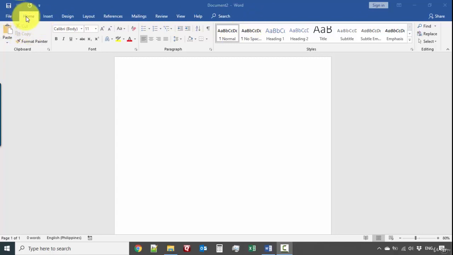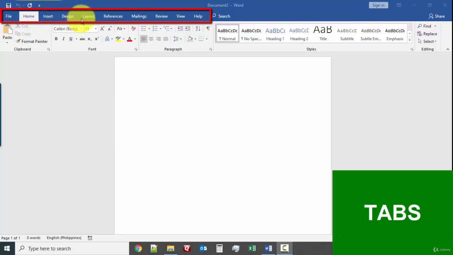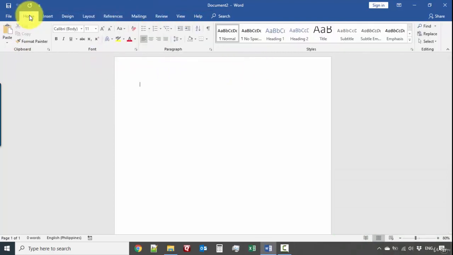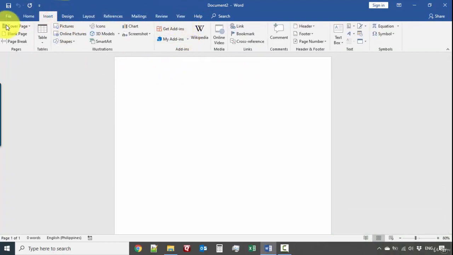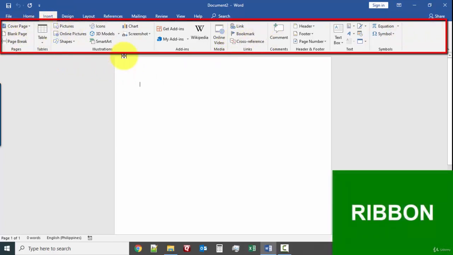So what we have on the top, okay, these are tabs. So we have the home tab, the insert, design, layout, etc. You can click on them, and then a whole lot of different options will show up. So for example, if we click home, right, if we click insert, okay, there's another set of options. So inside the tab, what we call it is a ribbon. It's just a way of displaying these options to you.